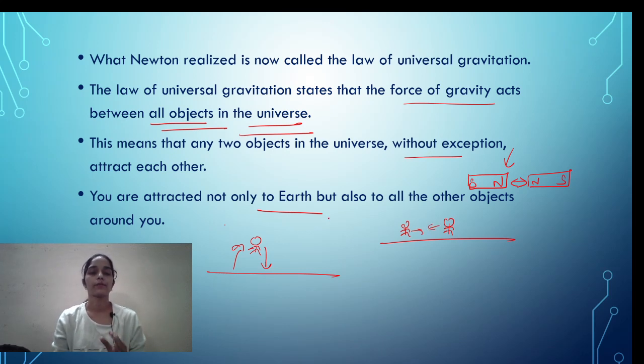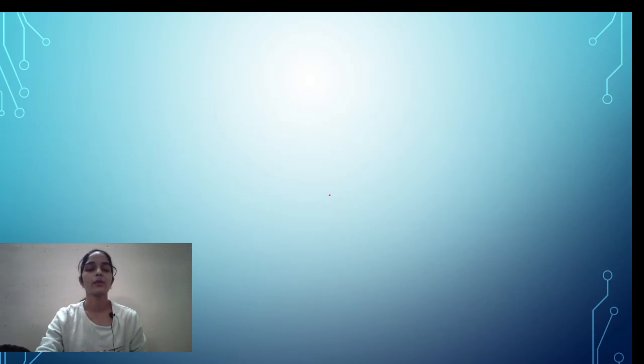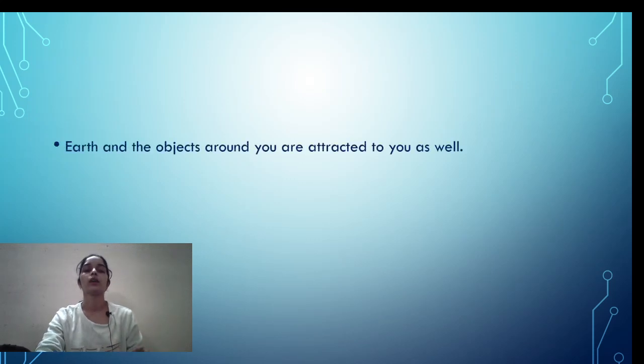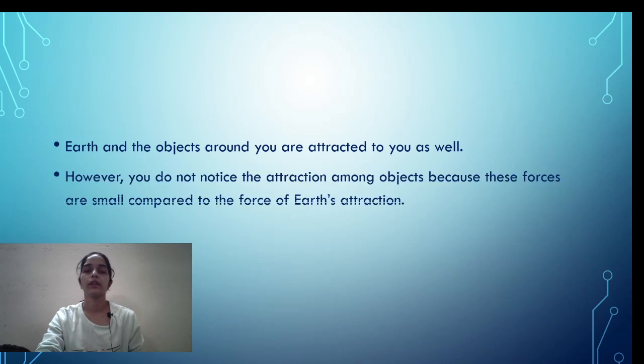Any mass m1 is always attracted to any other mass m2, and these masses may be anything. The earth and the objects around you are attracted very well. However, you do not notice the attraction among the objects because these forces are so small compared to the earth's gravitation, because the earth's mass is so huge. So the larger the mass, the larger the attraction, and you will notice it.